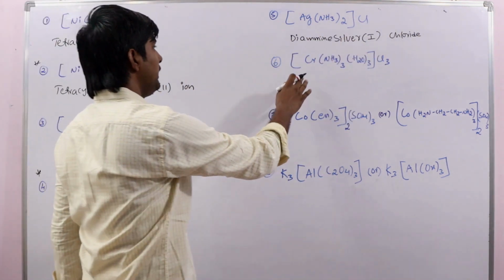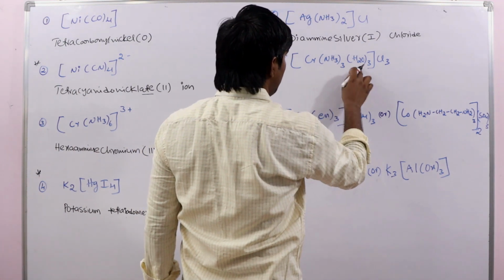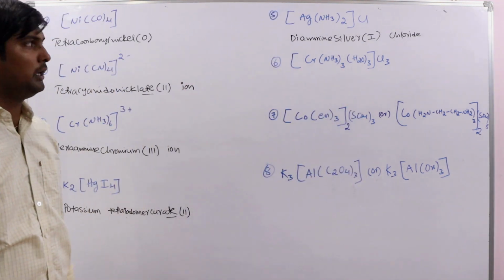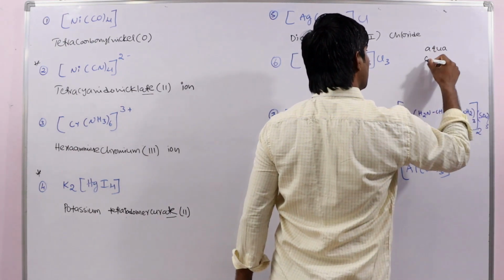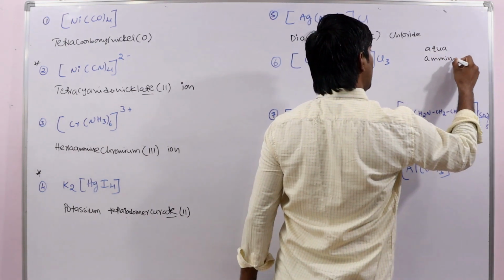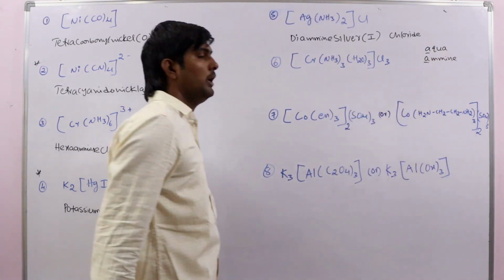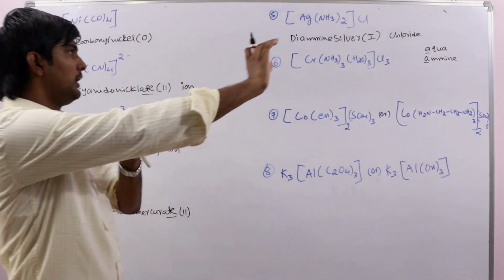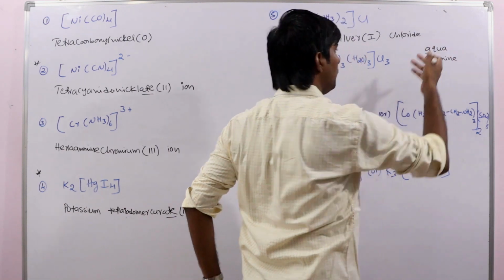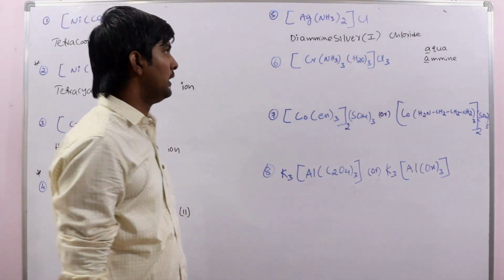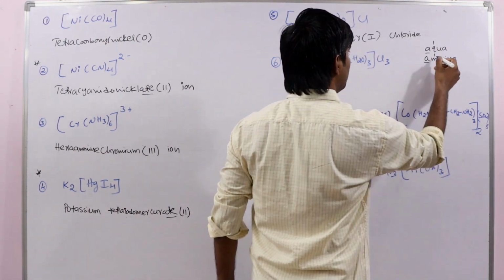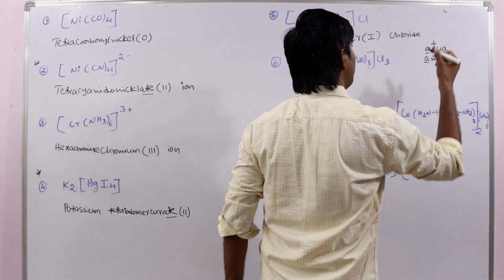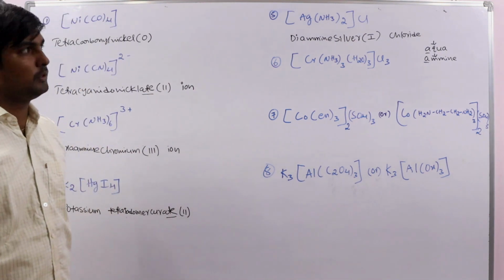Now, next look at this complex. Here we have two different ligands. One is aqua and the other is ammine. Both start with A. If there is a tie at the first letter, then we should go for the next letter. So the next letters are Q and M, right? Which will come first? Q and M.